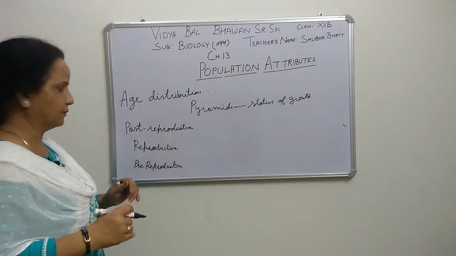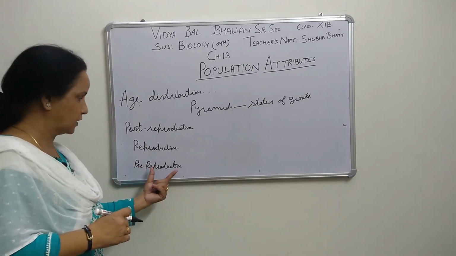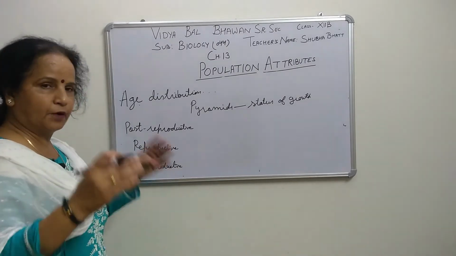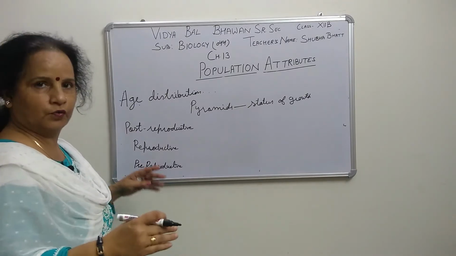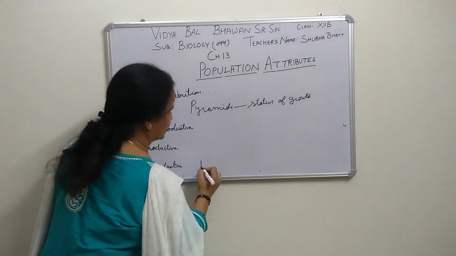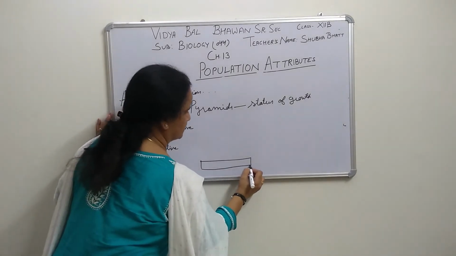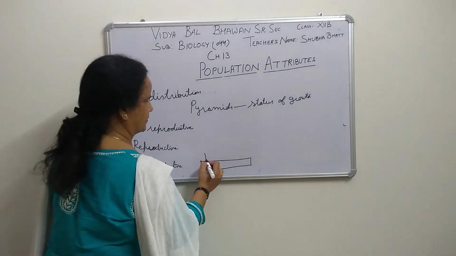Sometimes in a population of organisms, or human beings also, when the pre-reproductive age group is more, right? When we draw it like this, more, then the reproductive phase is less.